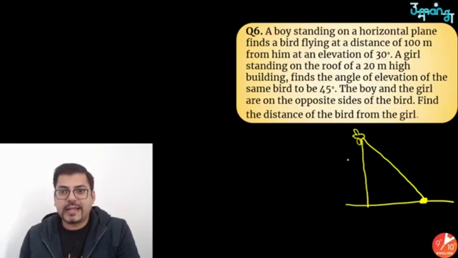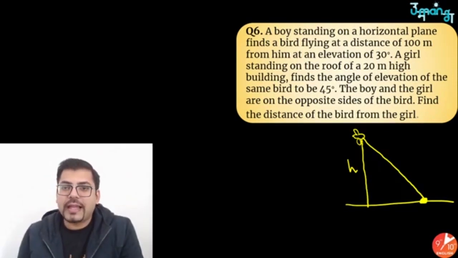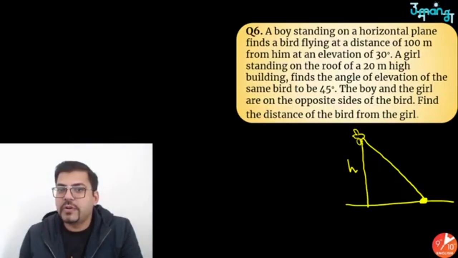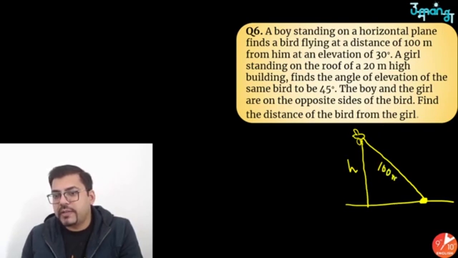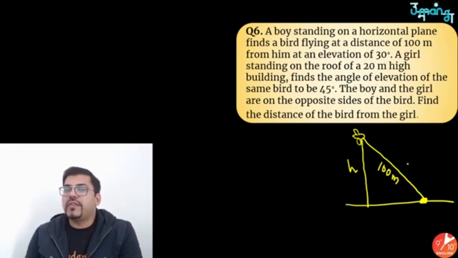So this is at height h. Now, the angle of elevation made by this... the boy standing on a horizontal plane finds a bird flying at a distance of 100 meters from him. So this is the distance, 100 meters. By the way, I do not know how he got the distance, but he got it somehow, at an angle of elevation of 30 degrees. So this is 30 degrees, people.